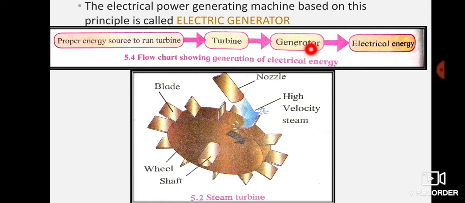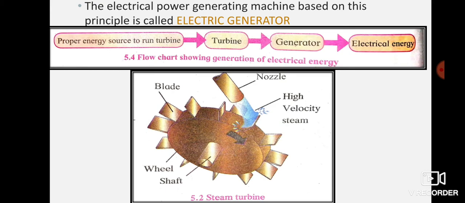Now how does a generator work? I told you, a generator is nothing but a combination of a magnet and a conductor. Okay, but the magnet has to move. To make the magnet move, we need a turbine. This figure shows you a turbine over here. Here in this type of turbine, you can see blades. You can see here a high velocity steam falls on the blades of the turbine, and the turbine moves. When the turbine moves, the magnet will move, creating a potential difference.